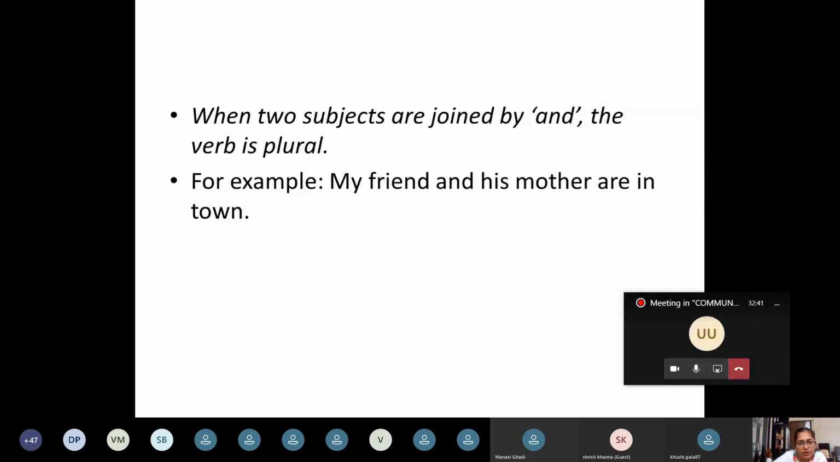When two subjects are joined by and, then the subject is plural, and that is why the verb is also plural. So the basic rule goes that for a singular subject, there is a singular verb, and for a plural subject, it attracts a plural verb. So in this example, my friend and his mother are in town. Two different people joined with a conjunction and makes the subject plural, and so the verb is also plural.